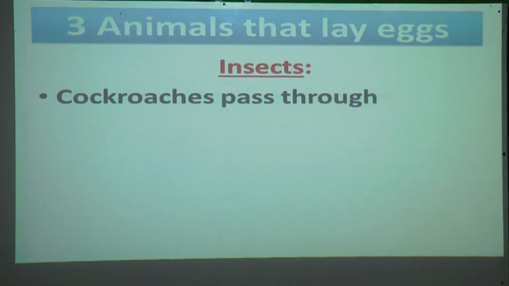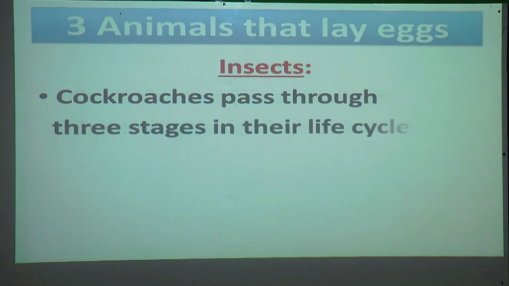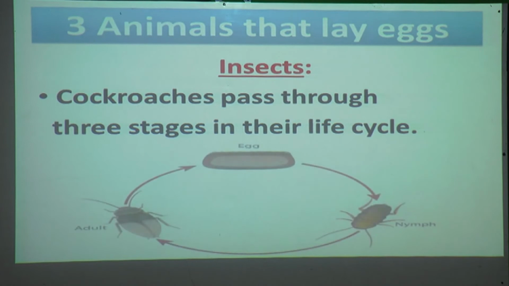Now we'll see about cockroaches. Cockroaches pass through 3 stages in their life. In the life cycle of a cockroach, they undergo 3 stages.